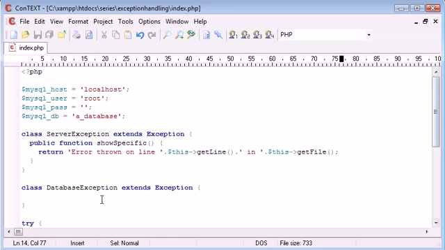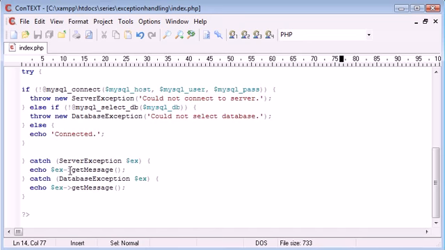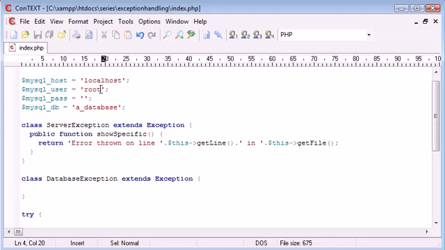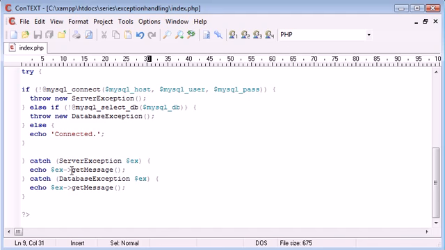Let's just test that, and then we'll create another one for the database exception as well. At the moment, if we refresh, it looks like we're connected absolutely fine. So we need to change this, remember here, this currently says get message, and that's echoing out this message here. So let's delete these, and we'll purposely create a server error. We'll see what happens. Nothing. Oh yeah, okay. It's because we want this function show specific. We want to take that from our exception that we've thrown. So we're going to say show specific. Okay, now let's refresh.